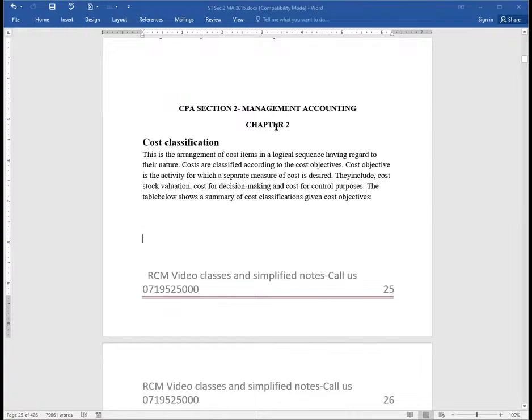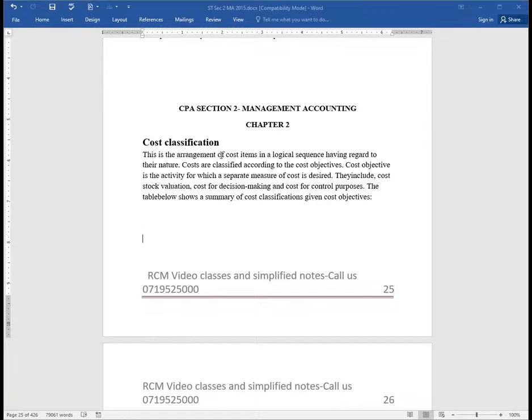So cost classification. To classify, we are told here, is to arrange. So cost classification is the arrangement of cost items in a logical sequence having regard to their nature. Costs are classified, we are told, according to their cost objectives. A cost objective is the activity for which a separate measure of cost is desired.